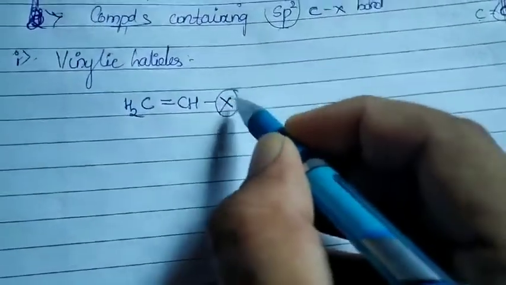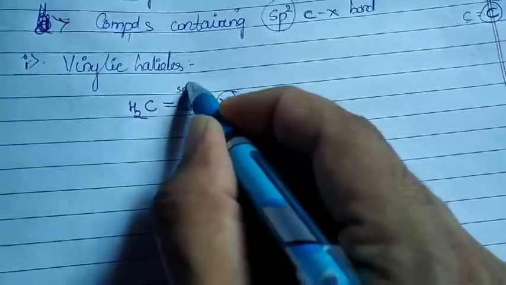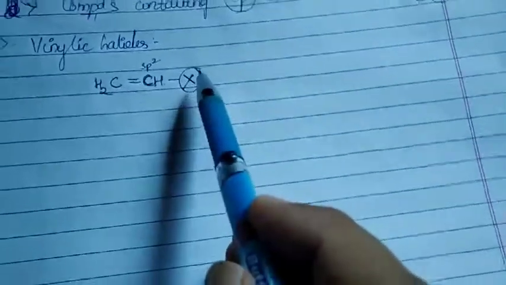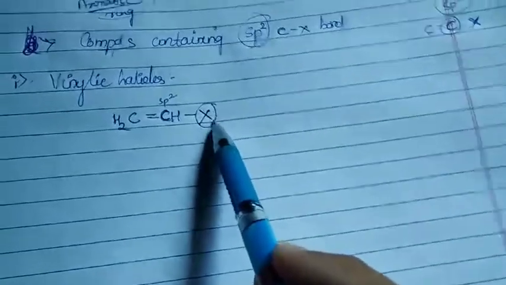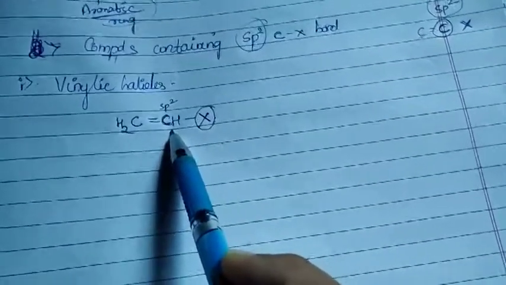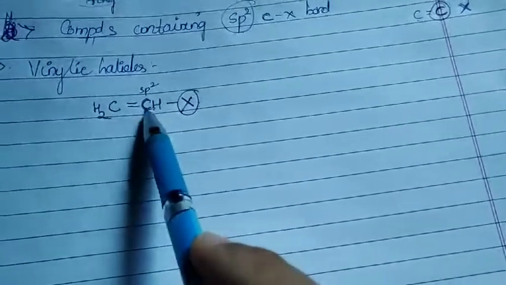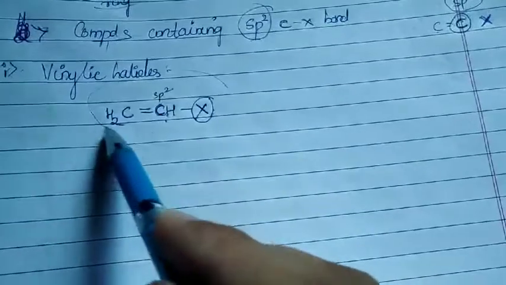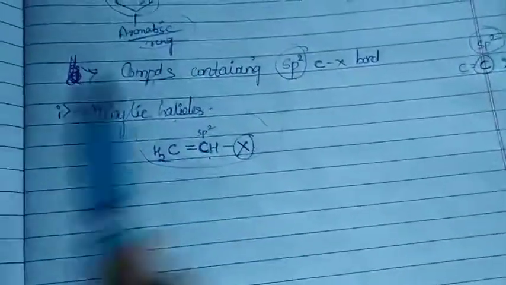The halogen group is attached to your sp2 hybridized carbon atom. So the compound in which your halogen atom is bonded directly to the sp2 hybridized carbon atom of a carbon-carbon double bond, these are called your vinylic halides. Don't get confused between allylic and vinylic.